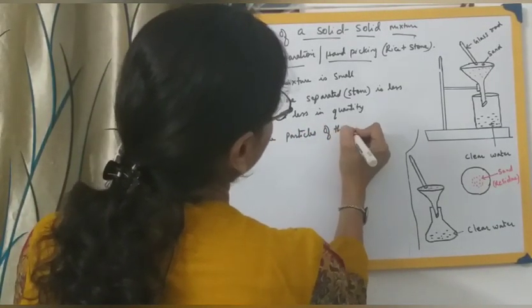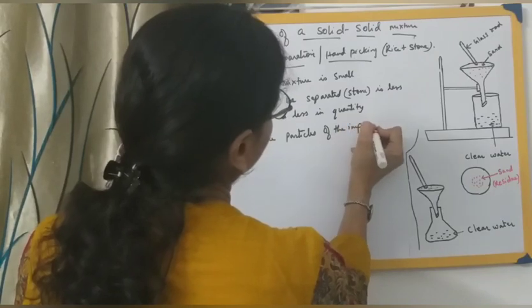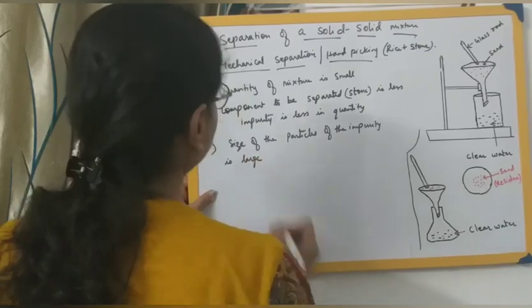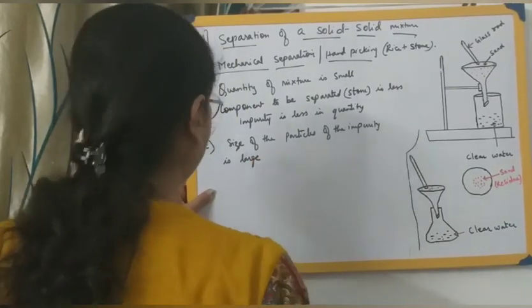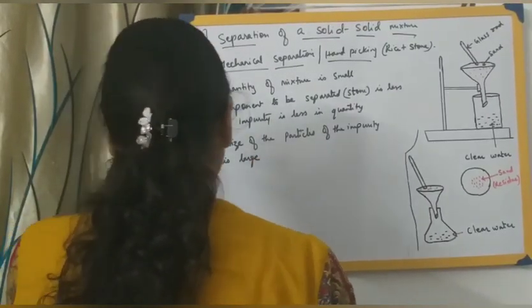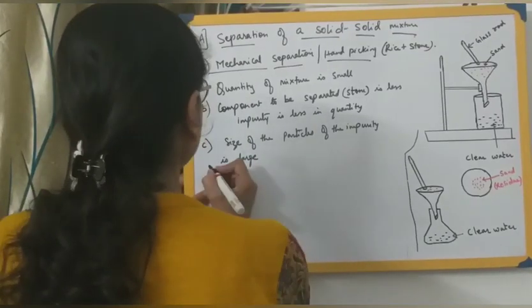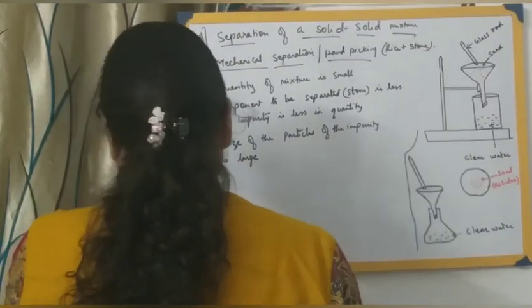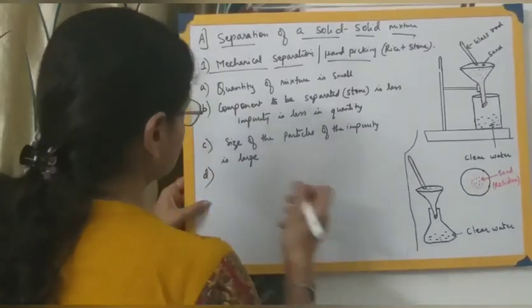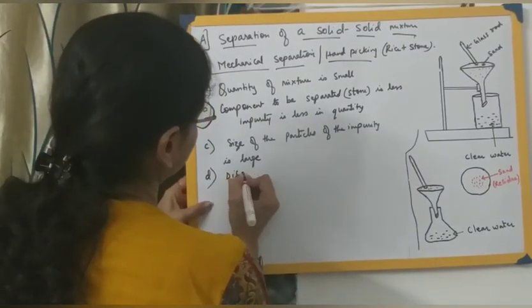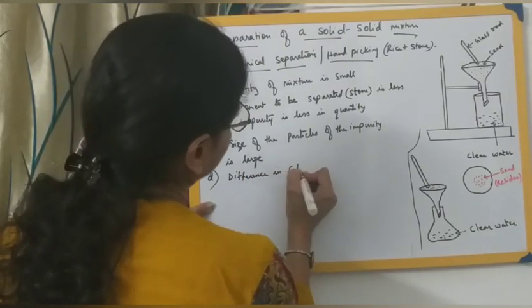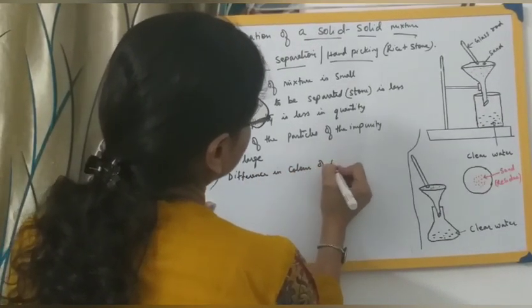Of the impurity is large. If they are very small, it will be very difficult for you to identify. That hand picking will become very difficult. Then we will be using the sieve. What can be the next point? Obviously, the difference in color of the components.